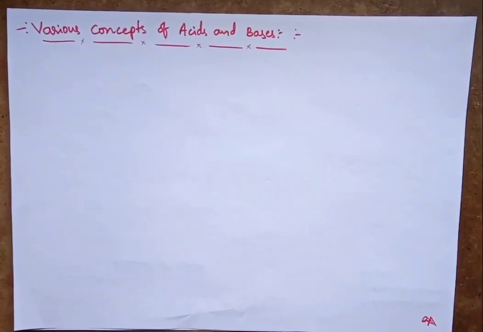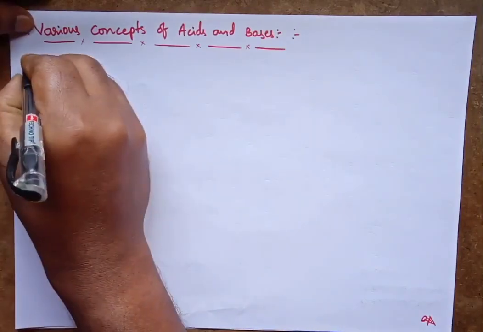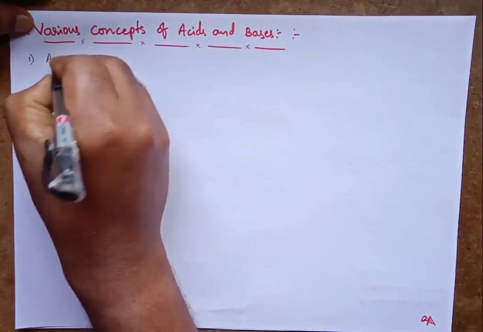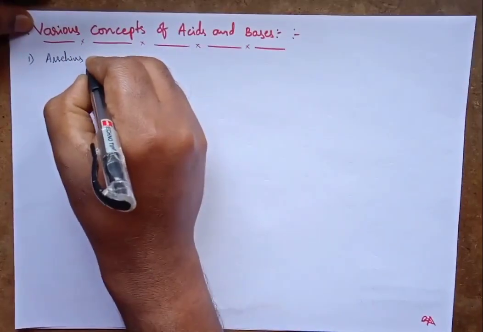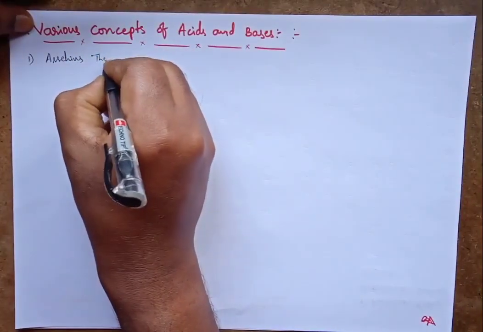Hello friends, in today's class we will discuss various concepts of acids and bases. Many scientists worked on these and gave various concepts regarding acids and bases. We will see their concepts one by one. The first scientist who worked on acids and bases is Arrhenius, and he proposed a theory called Arrhenius theory.